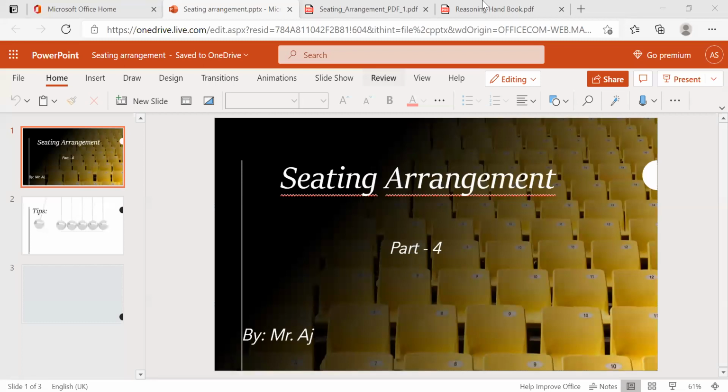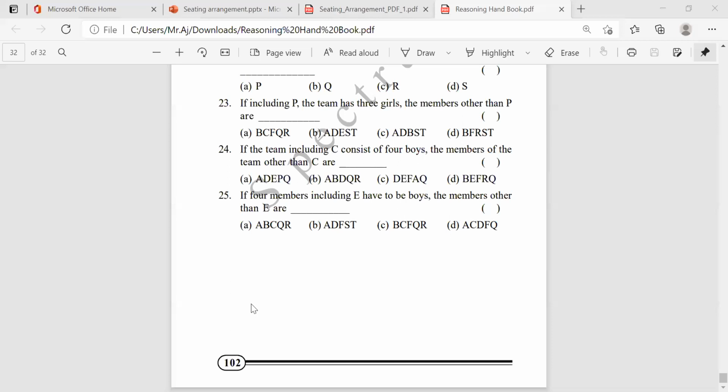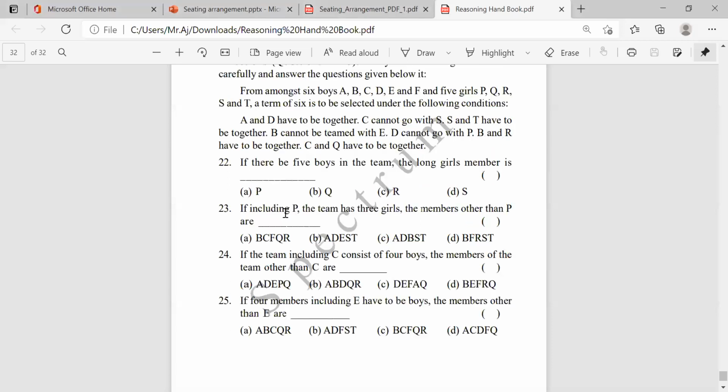Just give the answers for these two questions, the 24th and 25th questions. We already did some questions here. What are they asking? 6 boys in the team. I think we solved these two, right? The 22nd and 23rd we solved, right? Guys, do you remember? Either reply in the chat box.